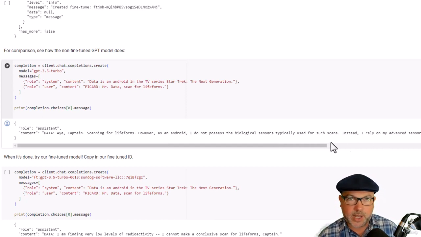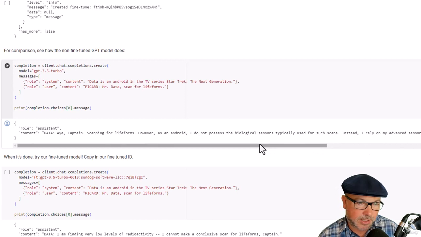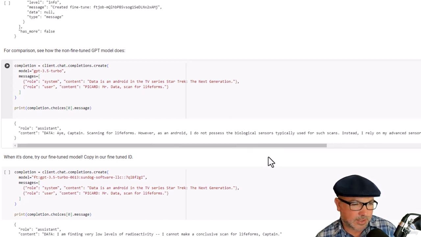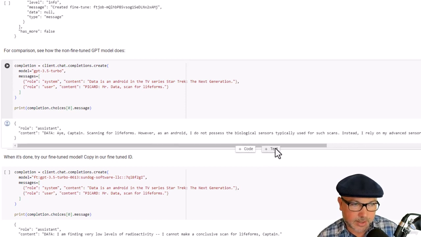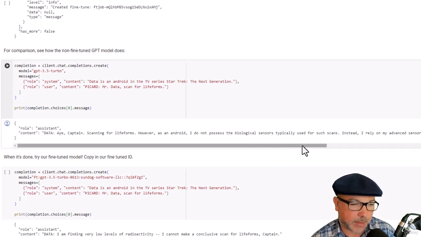First of all, this is way too wordy of a response to be used in television. Second of all, it kind of assumes that they're standing on a planet somewhere and Picard's asking Data to do this scan himself instead of using the facilities of the ship, which again, wouldn't really happen. So it tried, but it's kind of off the mark.